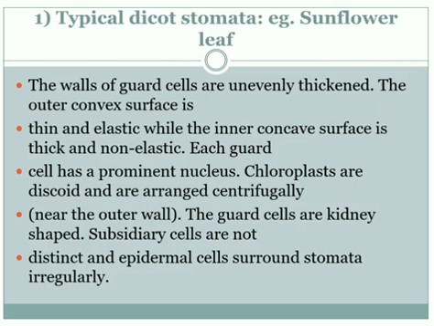The guard cells are kidney shaped, and this is the main structure of the dicot stomata. The kidney shaped guard cells are present in dicot stomata, the subsidiary cells are not distinct, and the epidermal cells surround the stomata irregularly. These are some characteristics when we take a transverse section of a sunflower leaf. In between the epidermal cells, we see the stomata, and it is a kidney shaped stomata.